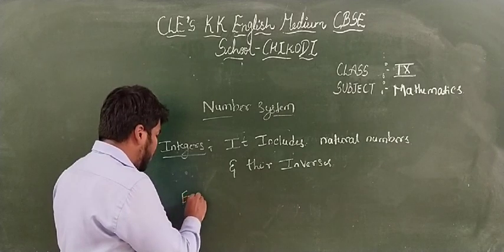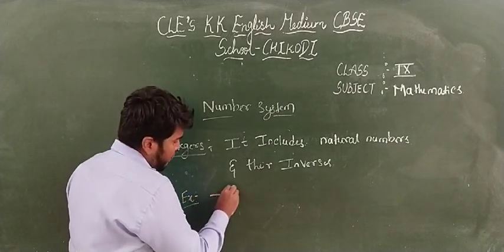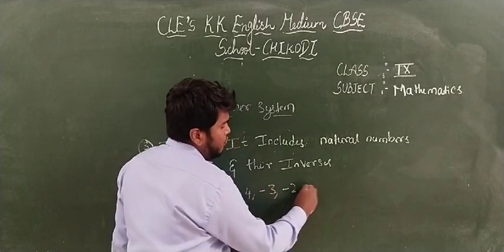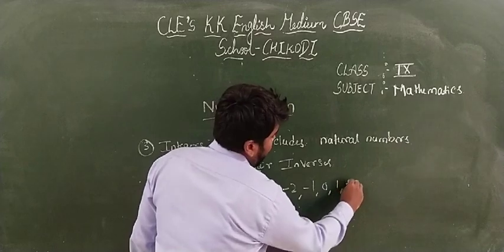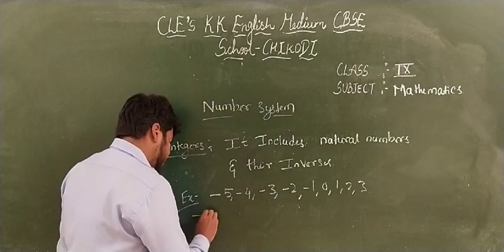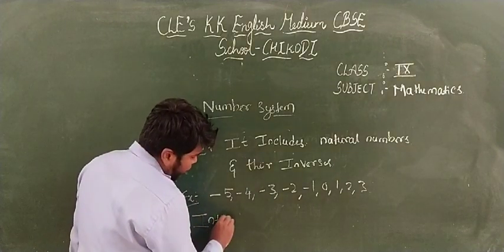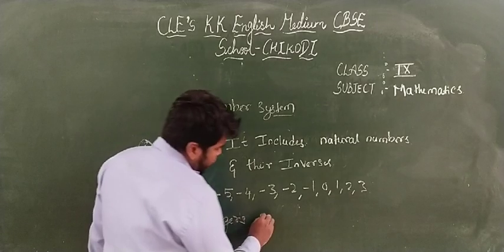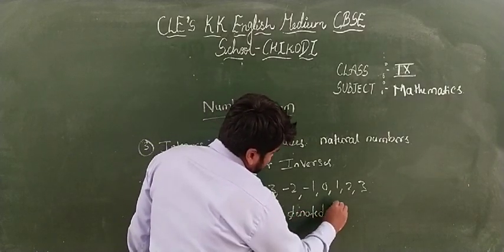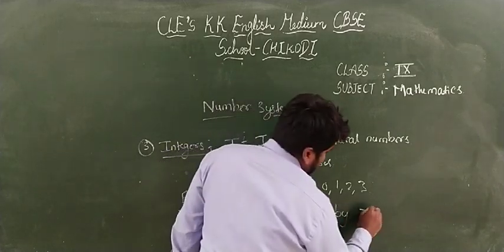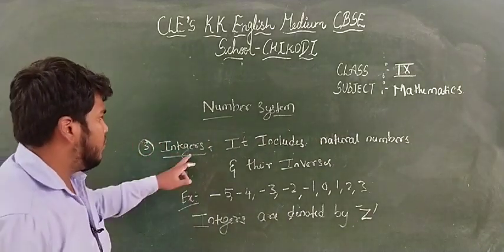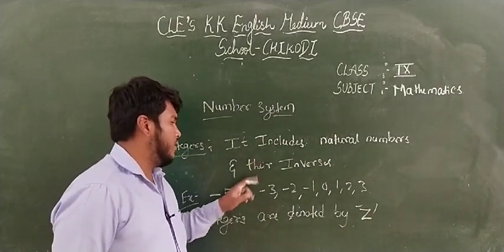Example, if you go through the integers: minus 5, minus 4, minus 3, minus 2, minus 1, 0, 1, 2, 3. So these are integers, and integers are denoted by capital Z. Integers include natural numbers and their inverses.